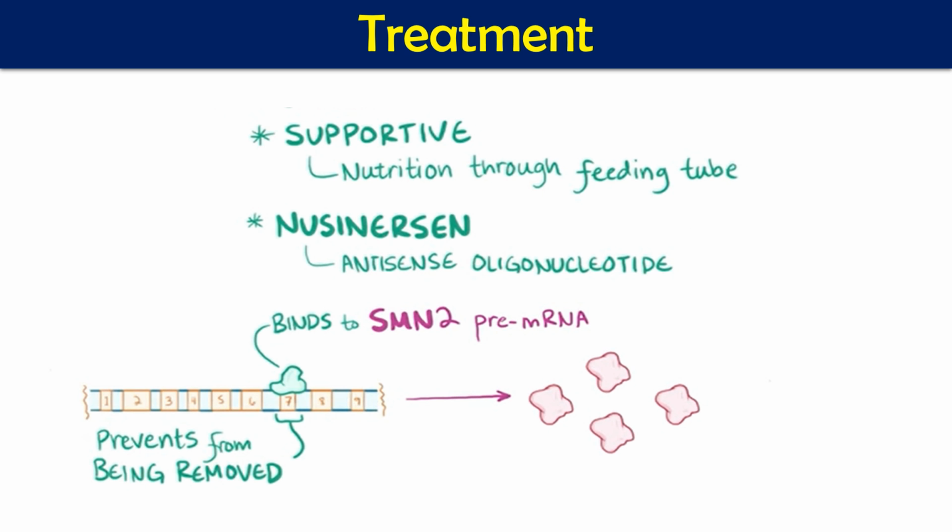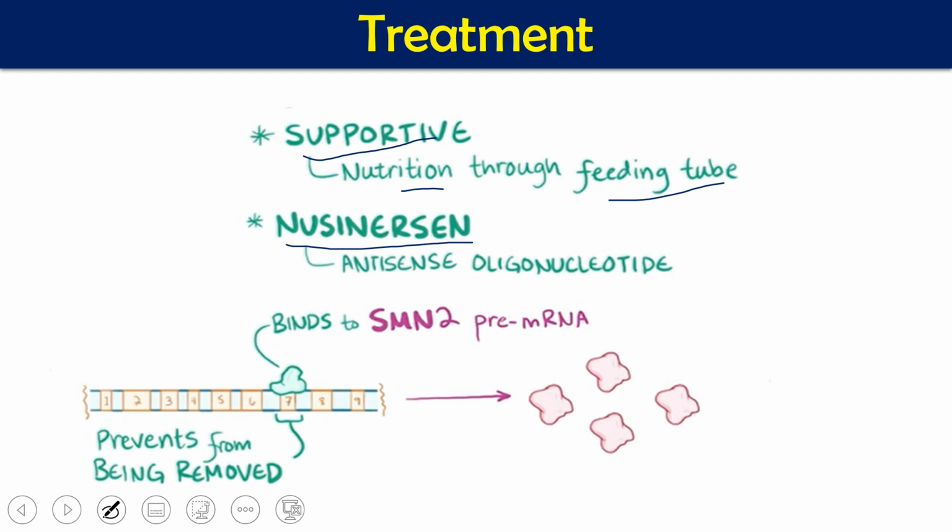Then, how is it going to be treated? Normally we don't have too many treatments. One treatment is supportive, because I have told you that in this case the person cannot feed properly or breathe properly, so there will be breathing problems and food intake problems. In that case you have supportive treatment where nutrition can be given through feeding tubes. The second is antisense oligonucleotide based technology, called nusinersen. This is the only specific treatment available.